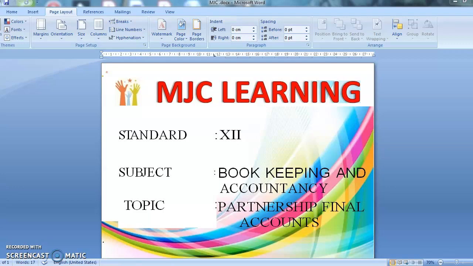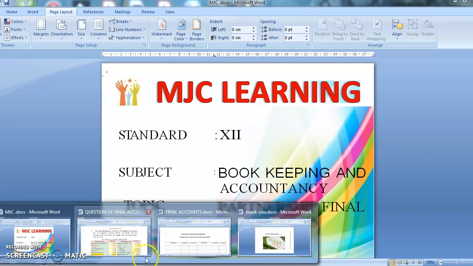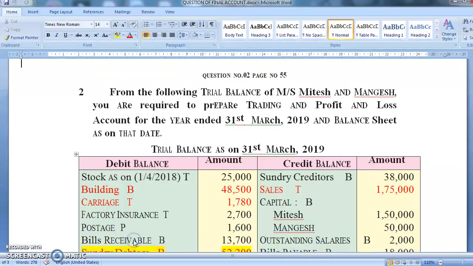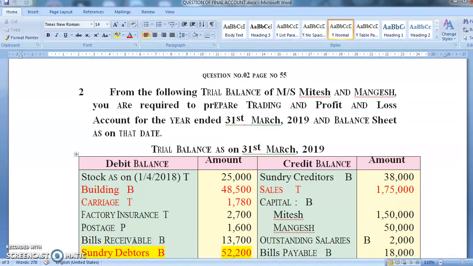Partnership Final Accounts come in the examination for 15 marks. Remember, students. Let's read the problem first. From the following trial balance of Mitesh and Mangesh, you are required to prepare trading account, profit and loss account and balance sheet as on that day.